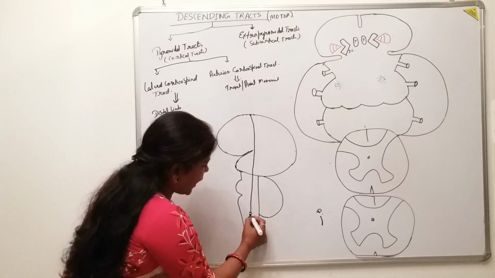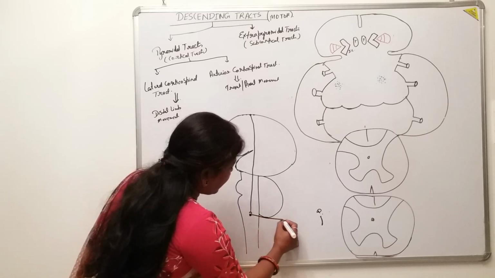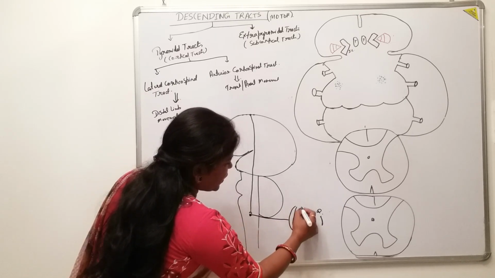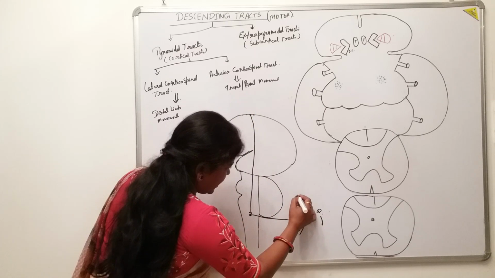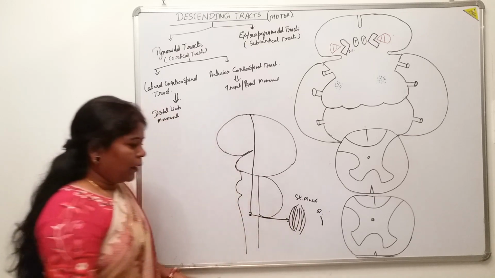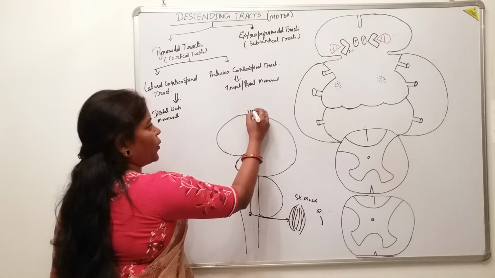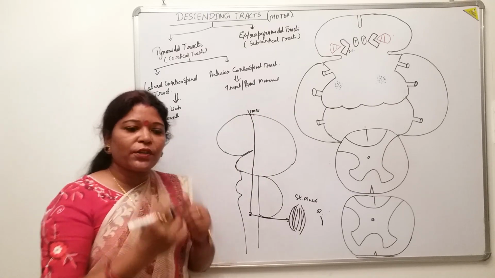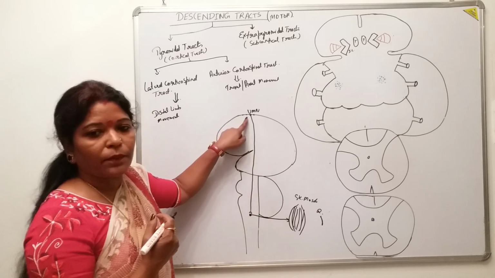Then the axons which originate from the second order neuron come out through the spinal cord and supply the muscle like this. Which type of muscle? In this heading we are mainly concerned with the skeletal muscles. So these will control the movement of the skeletal muscle. That means this is the upper motor neuron. The first fiber, the descending fibers which originate for the motor movement of any of the skeletal muscles, is present in the cerebral cortical area.